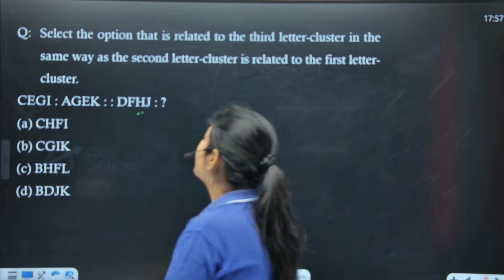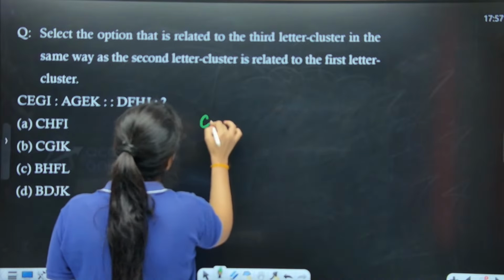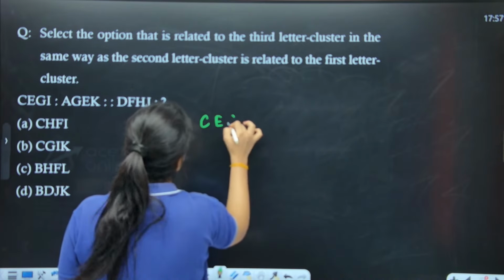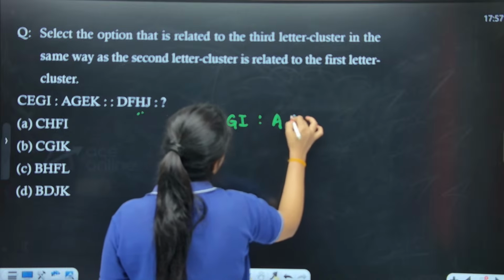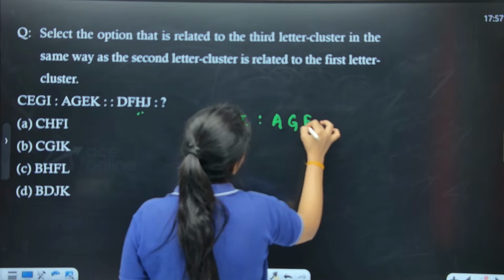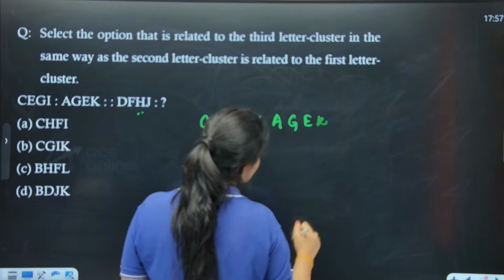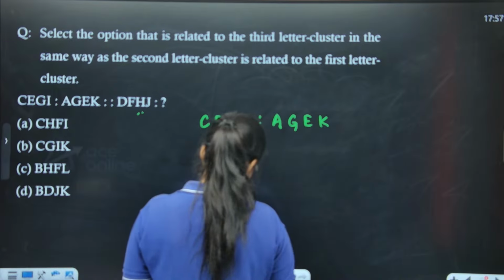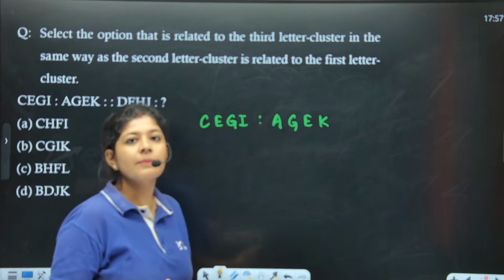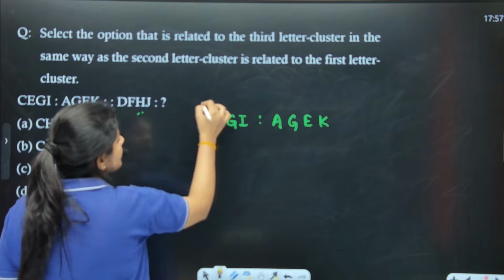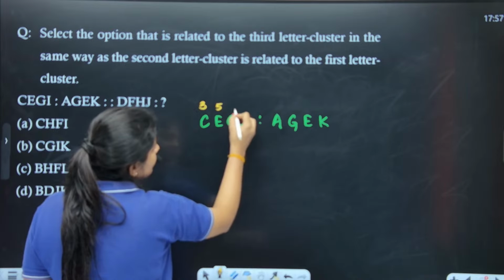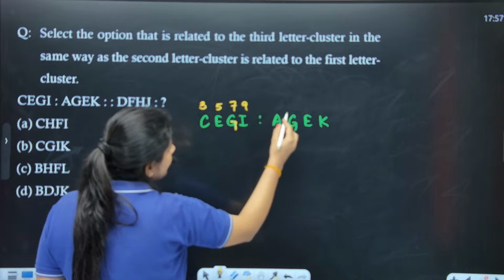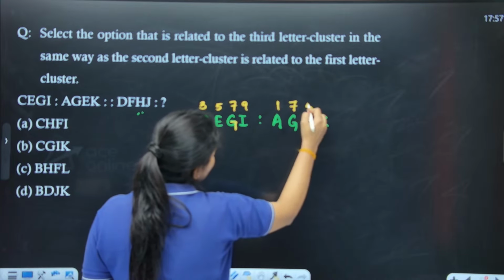Okay, right. So here what we are having C, E, G, I, and here we are having A, G, E, K. So the simplest approach that we can follow over here is to go with the associated numbers of these alphabets, right? So C is 3, E is 5, G, the number hidden over here, is 7, I is 9, right? And 1, 7, 5, 11.